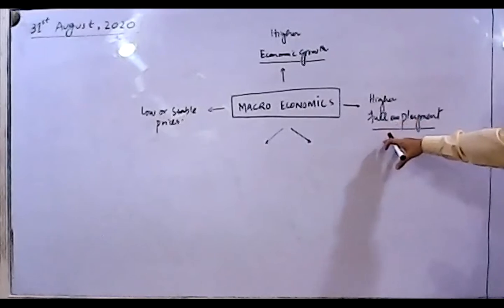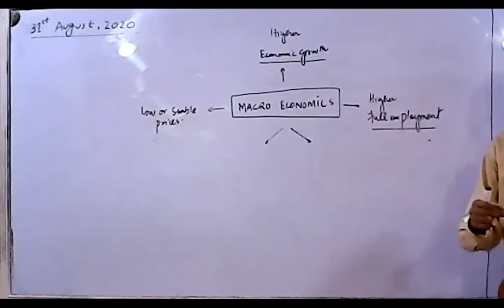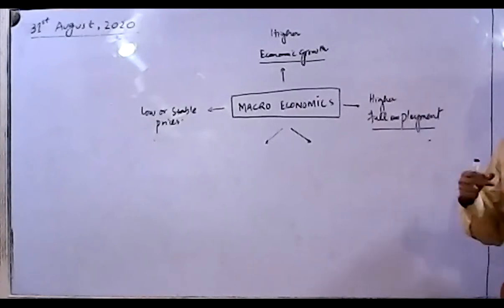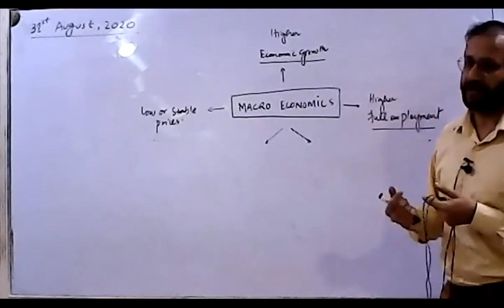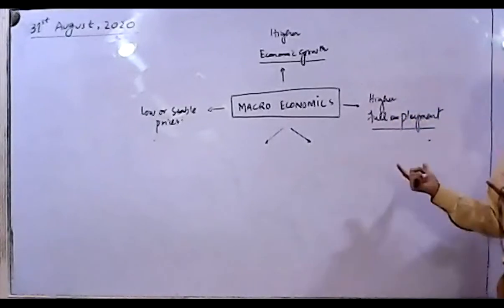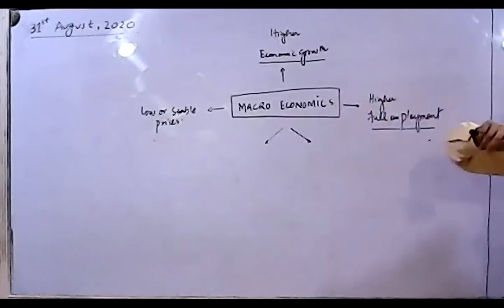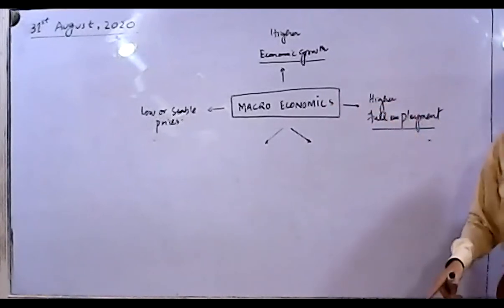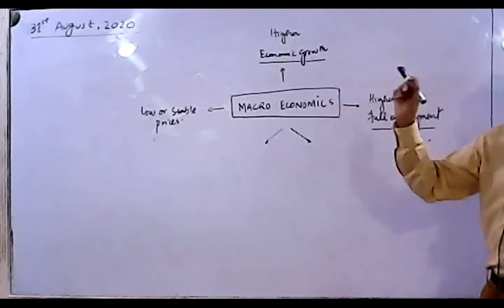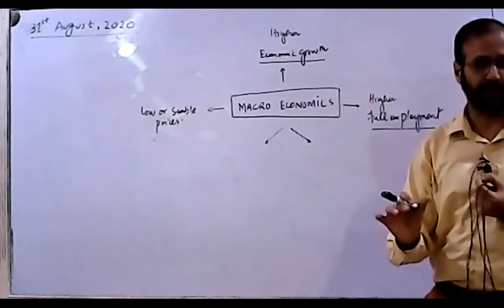If we don't find full employment, at least higher employment is going to be our objective. If people are employed, they can fulfill their wants and their needs. So unemployment is going to be a macroeconomic problem for most of the people in an economy. In a country like Pakistan, when people are unemployed, this creates more economic problems for them.